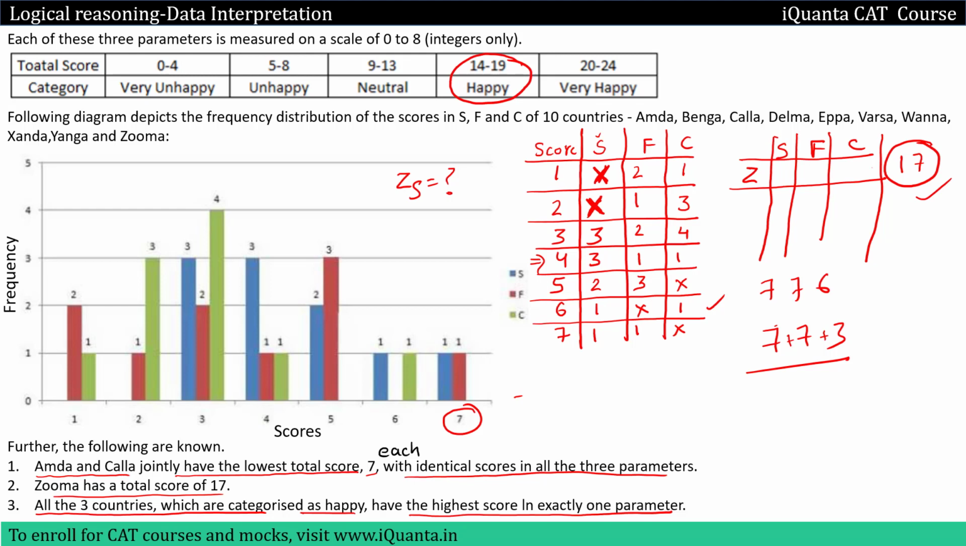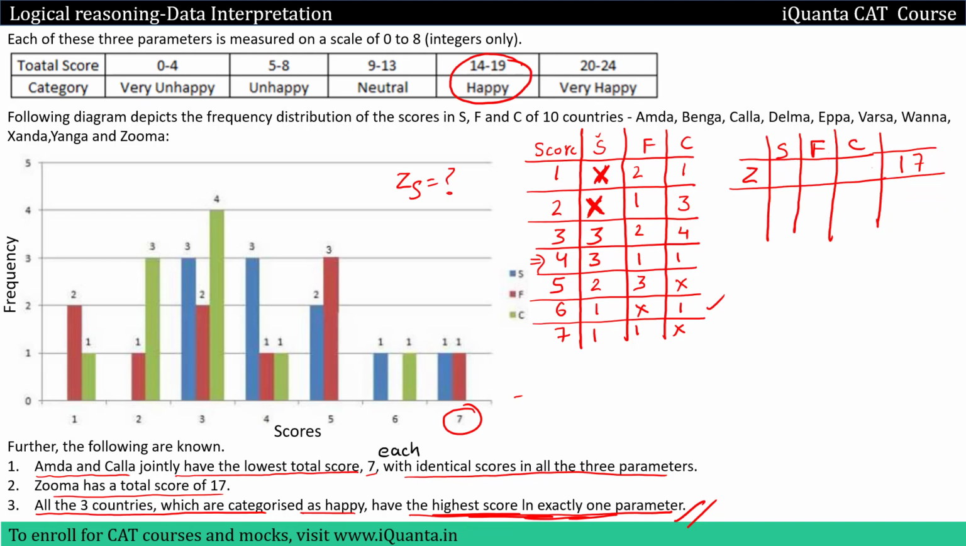No, because in this case Zuma is a country from happy category, okay. Happy category country can have highest score in exactly one parameter, but here we can see that in parameter S and F, in two parameters Zuma is getting the highest score, which is impossible according to this clue, okay. So we will remove all such pairs in which we will see that in two parameters Zuma is getting the highest possible score. The highest possible score must be in only one parameter.